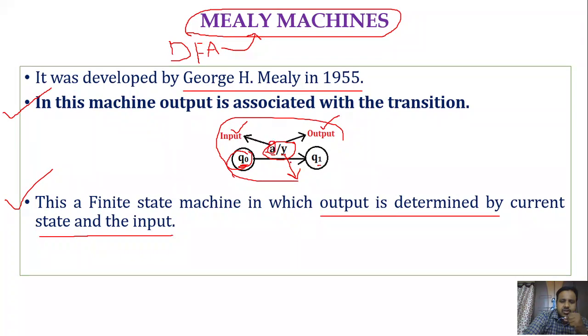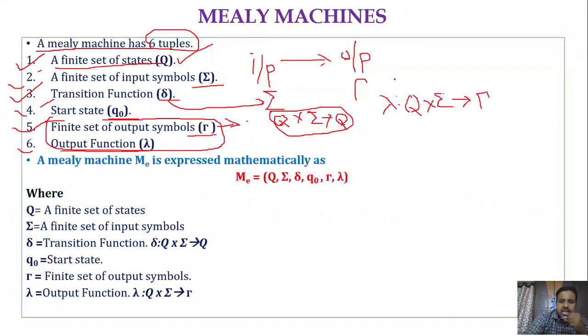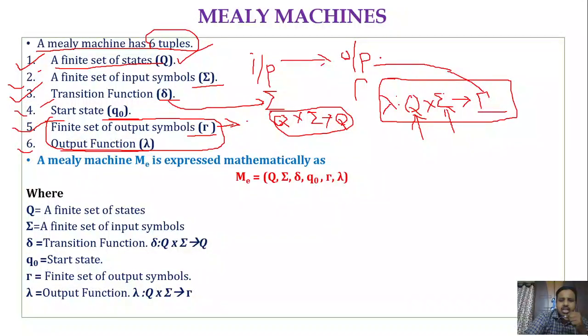So lambda is an output function that takes the current state and current input symbol into consideration and produces the output. The output must be a symbol from tau. What is tau? Tau is nothing but the set of output symbols, right?